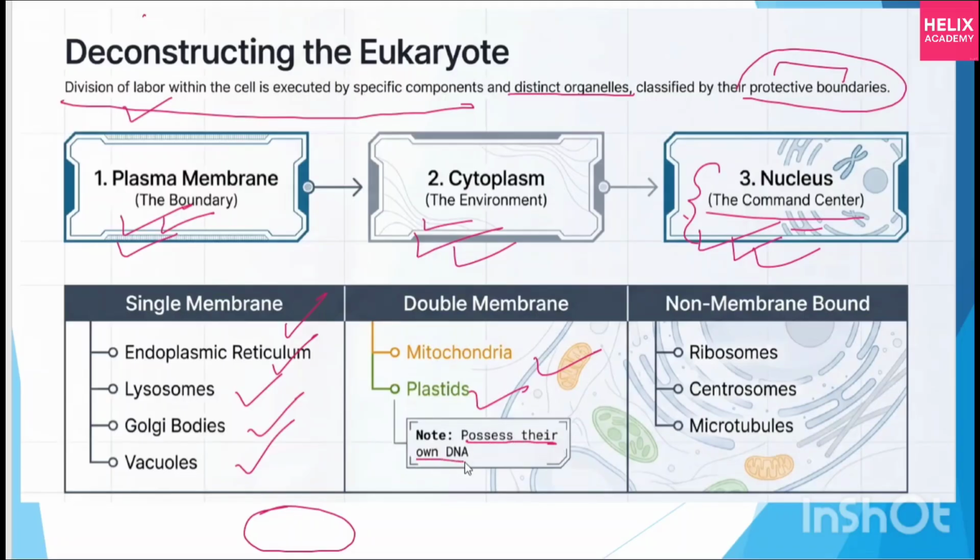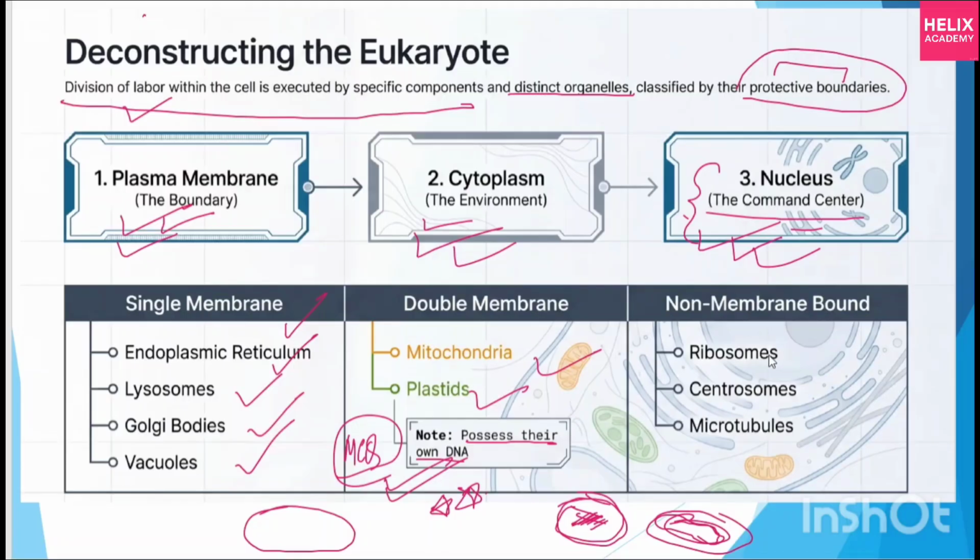Plastids possess their own DNA. Remember this. The nucleus contains the genetic material like chromatins, but plastids are the cell organelles that contain their own DNA. So it will be asked in your MCQ. I make a star. So plastids are also double membrane, one membrane and then another membrane, and inside are the different functional groups.